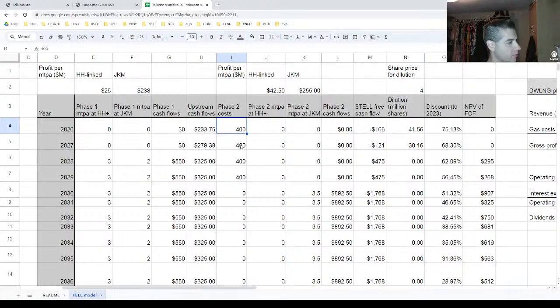Now, I also assume that they make their sales and that they start phase 2 construction in parallel with finishing up phase 1. They start that in 2026, and that goes through 2029, and their actual costs they'd have to pay for this are going to be 1.6 billion. They're going to get debt financing for the rest, and that's where that 2.4 billion dollars of debt comes from. This is me assuming the entire project is going to be about $4 billion.